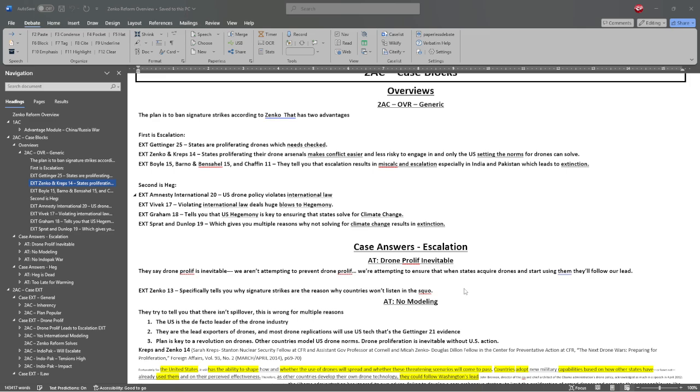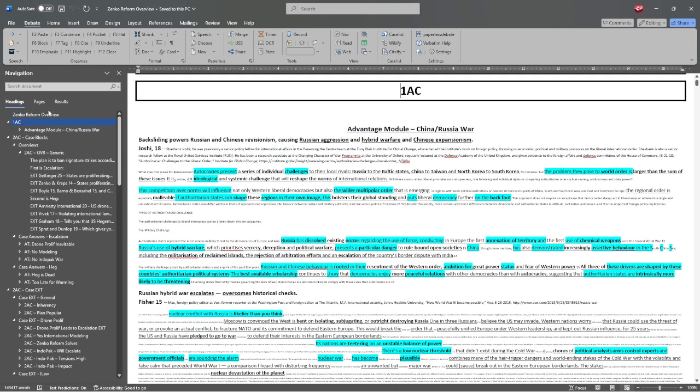So today we're going to be going through a little hypothetical. So we read this 1AC, the Zinco reform, which obviously is not on the Arctic topic, so don't worry about this specific affirmative. We're just giving you an example of what you should be doing when you're prepping this type of stuff.